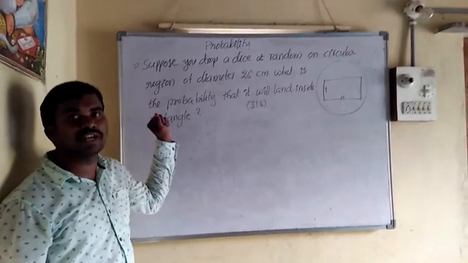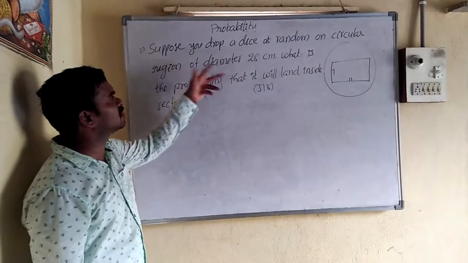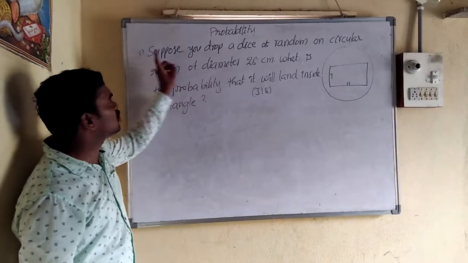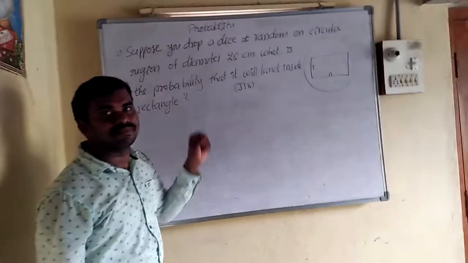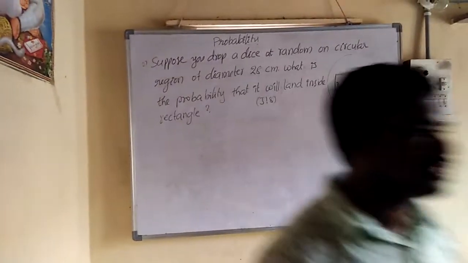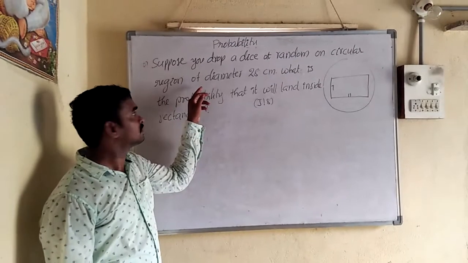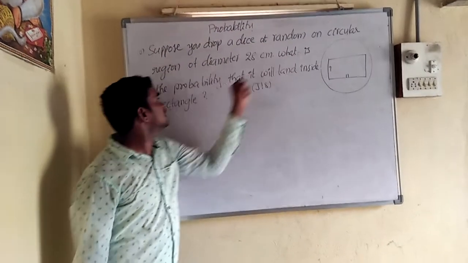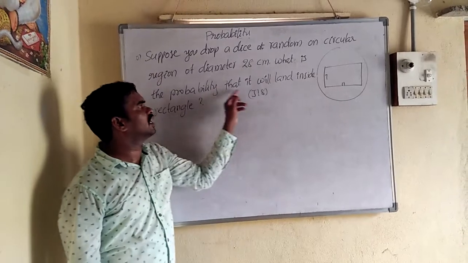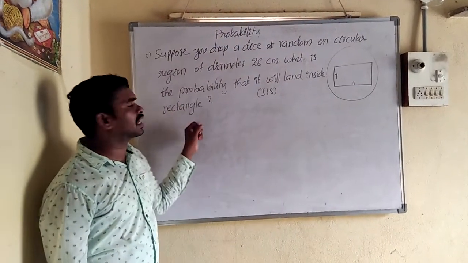Okay. The first one depends on balls, and the next one depends on area. Suppose you drop a dice at random on a circular region of diameter 28 centimeter. What is the probability that it will land inside a rectangle? Okay?